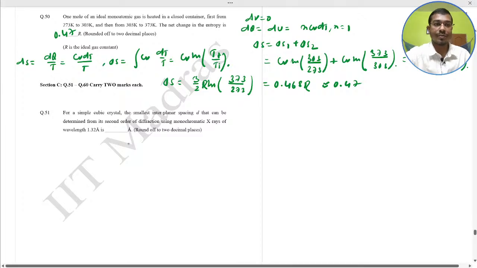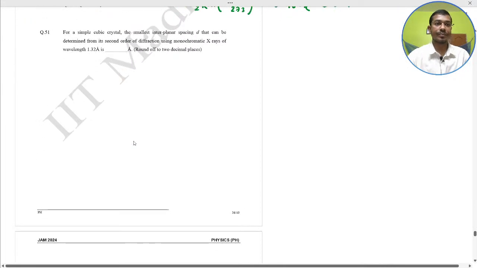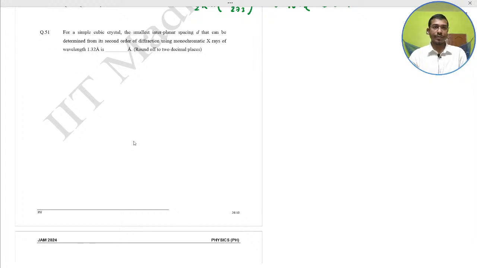So next question, 2 marks, question number 51. For a simple cubic crystal, the smallest interplanar spacing d that can be determined from its second order of diffraction using monochromatic X-ray of wavelength 1.32 Angstrom is what? Simple question. Solve yourself and give me the answer. It is from solid state, 2 marks question.